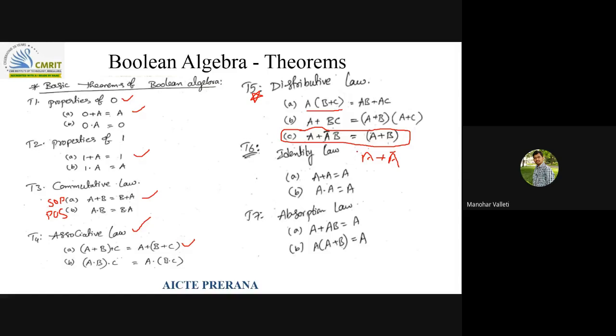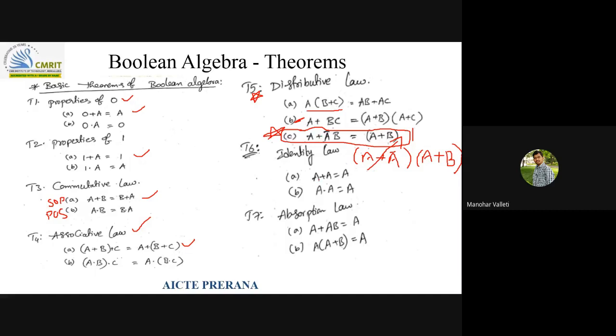A plus A bar B is A plus B. How can I say that? If you apply the distributive law on this, A plus A bar times A plus B, A plus A bar becomes 1. So 1 dot A plus B is A plus B only. So that's why A plus A bar B is A plus B. Try to remember this as a law only. This result will help you a lot in solving the problems.